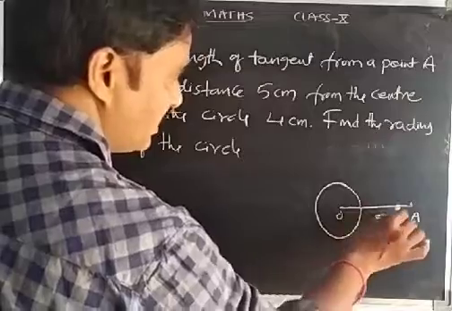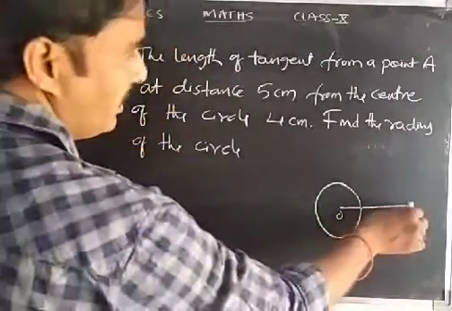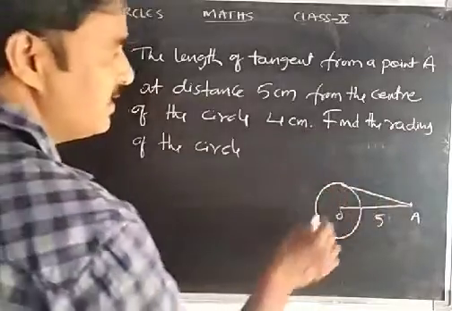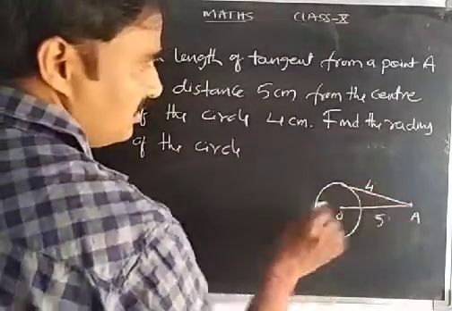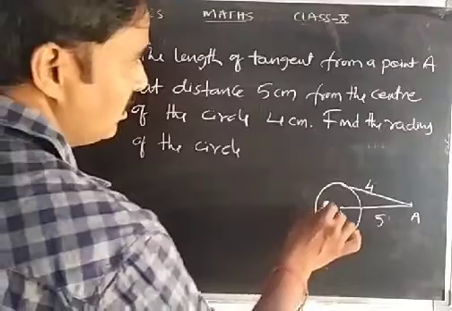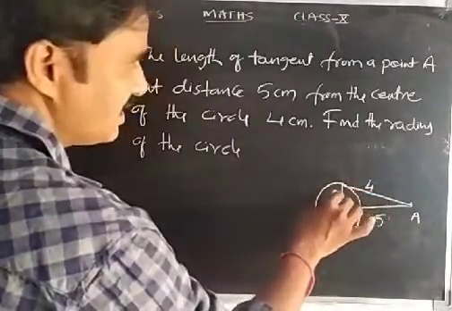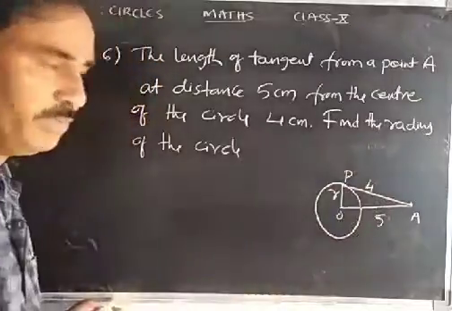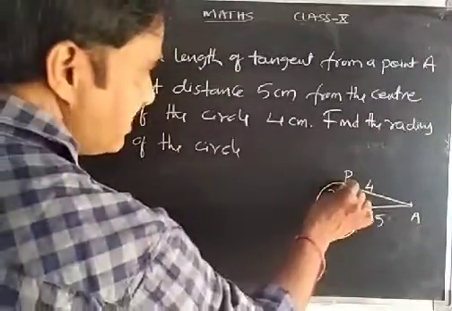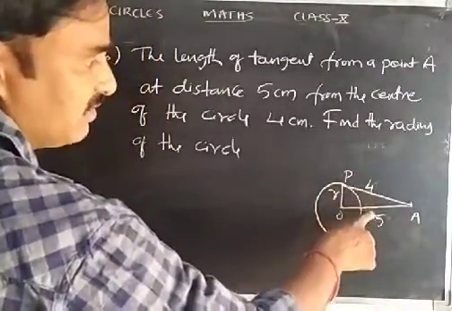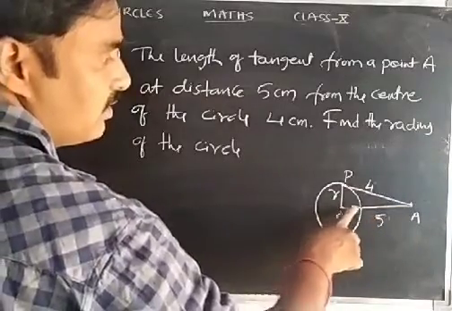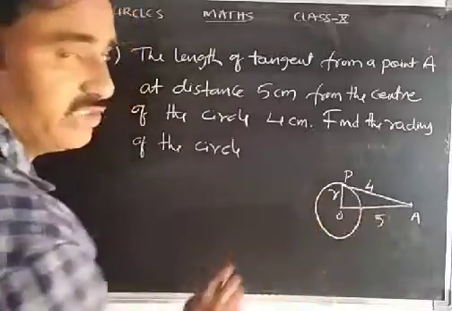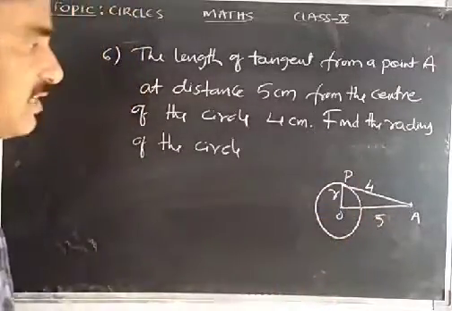Through A we have drawn one tangent whose length is 4 centimeters. He is asking the radius of the circle. I am taking the point of contact as P. The length of tangent and the distance of the point from the center are given. We are going to find the radius of the circle.